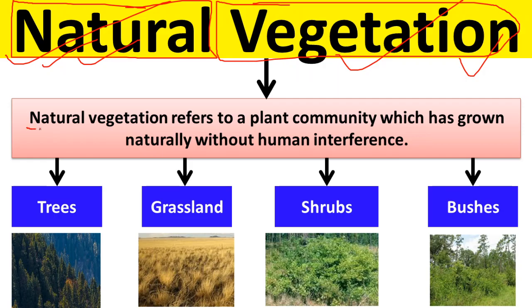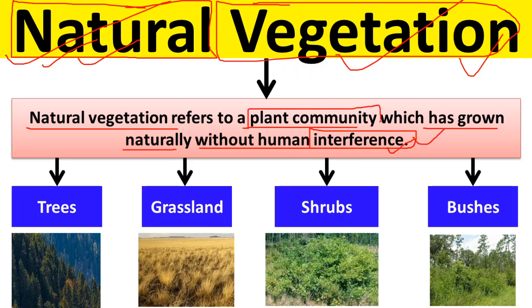So natural vegetation refers to a plant community, means trees and plants, which has grown naturally without human interference. We have not planted them, human beings have not planted them, okay. So if you have planted trees in your garden, that would not be considered natural vegetation.